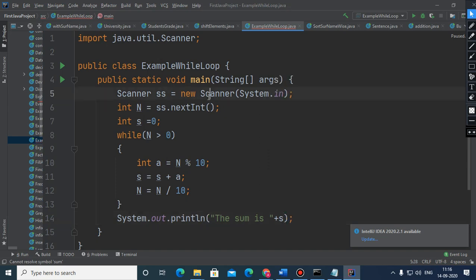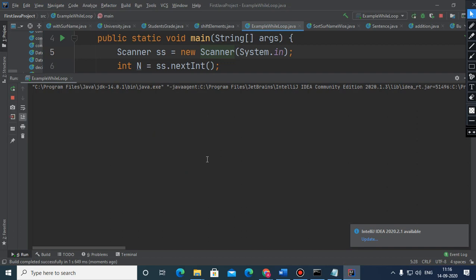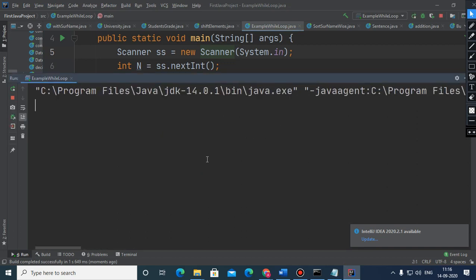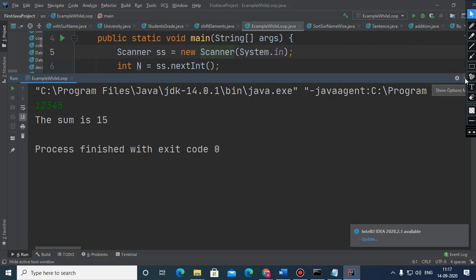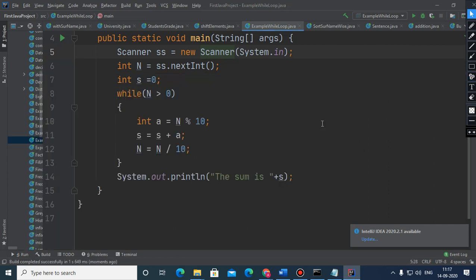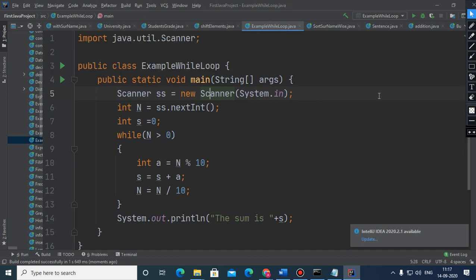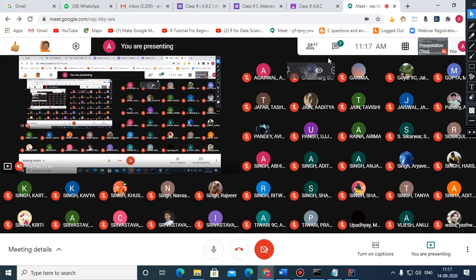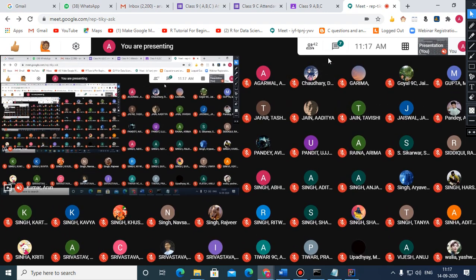The same output will be there, but this is the better code if you compare this while loop with the for loop, because here we don't know how many iterations there are, because the condition is that while number is more than 0. Yes, what happened? Any query?